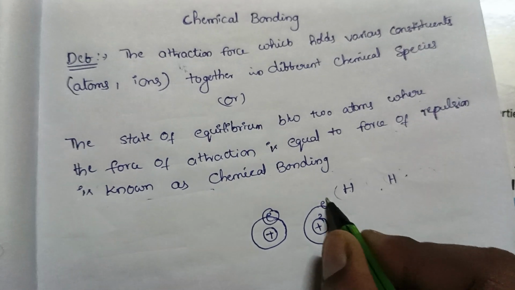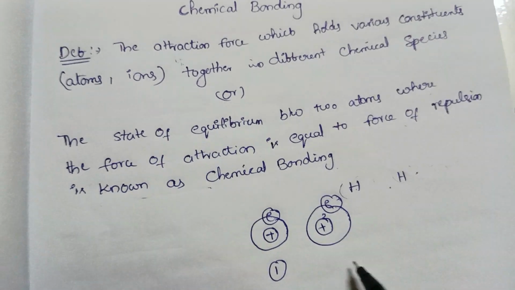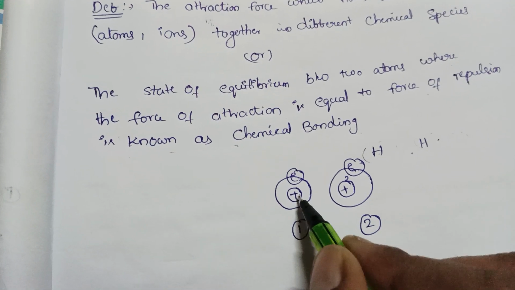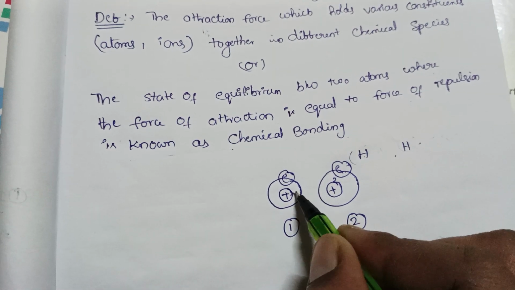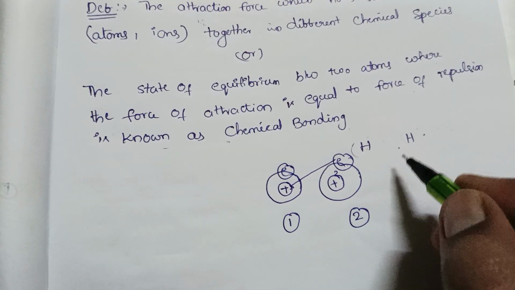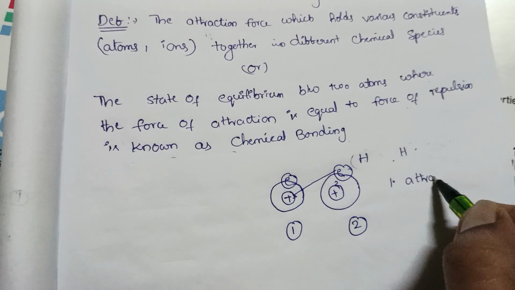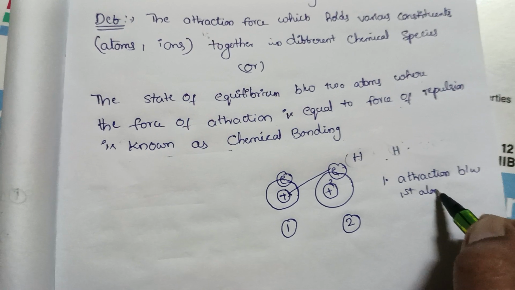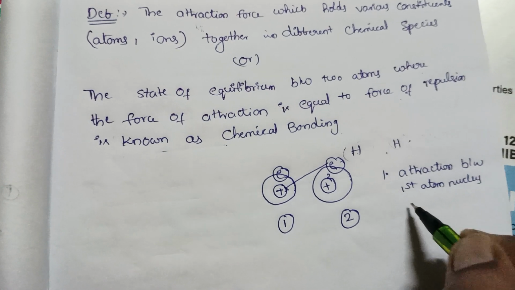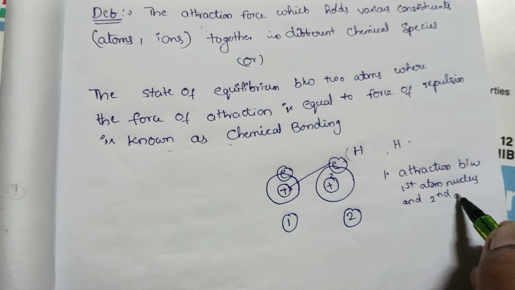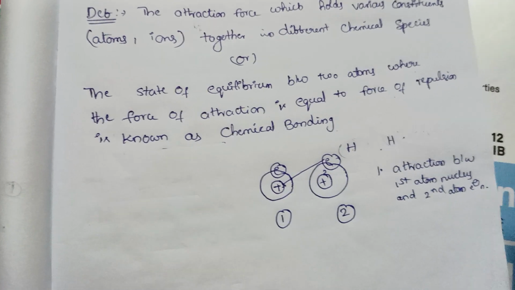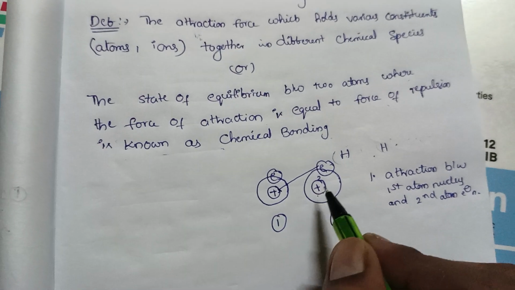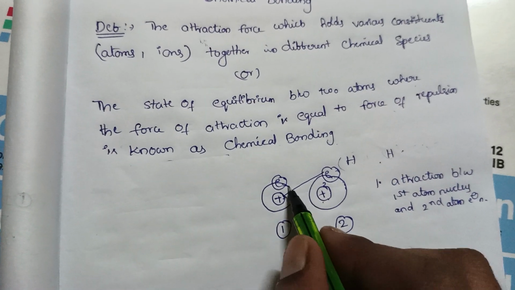If we take two atoms, suppose this is the first atom, this is the second atom. See, attraction between the first atom's nucleus and the second atom's electron. And attraction between the second atom's nucleus and the first atom's electron.